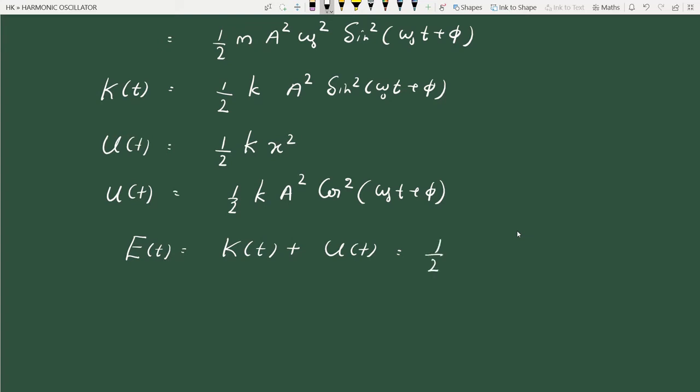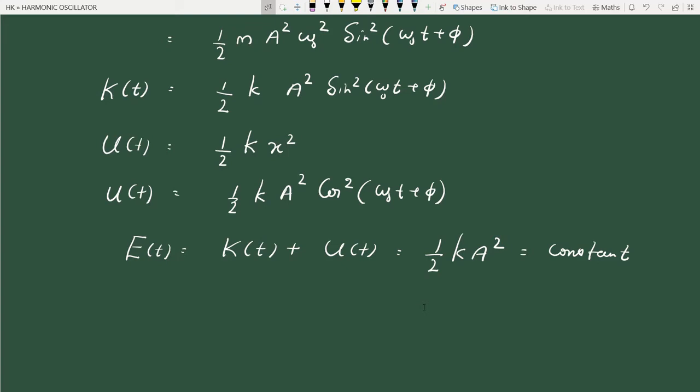So we get half k a square. Now this is a constant. Total energy at any time t is a constant. Now this result shows that total mechanical energy is a constant, because k is a constant and a is the amplitude, which is a constant. So total mechanical energy is conserved, and this is a general result.